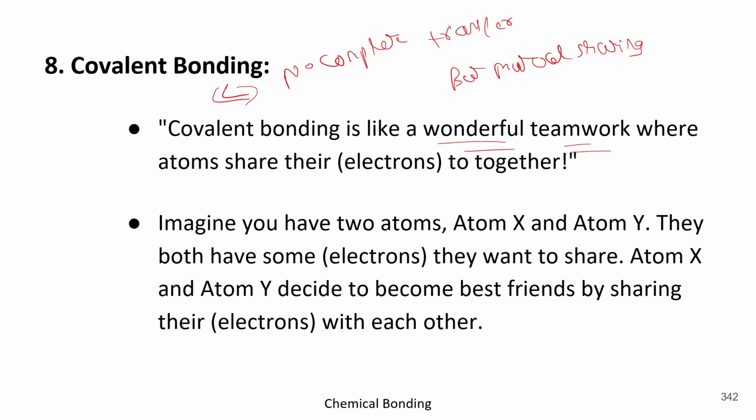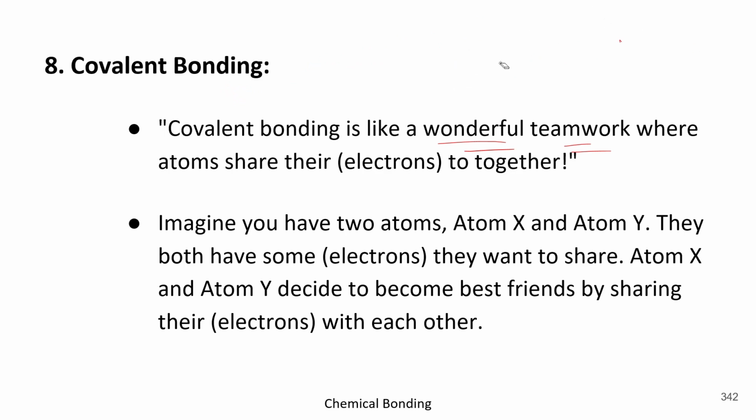Okay. And how could it be possible? Let's understand it. Remember the chlorine example where one atom of chlorine having 7 electrons: 1, 2, 3, 4, 5, 6 and 7. Similarly, the other atom having the 7 electrons.